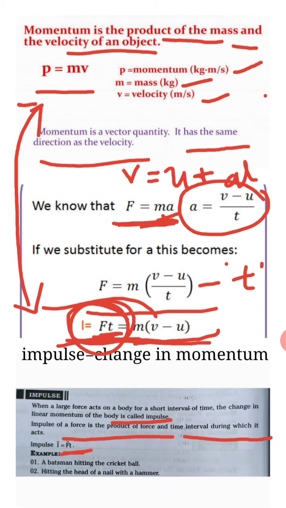Examples of impulse are a batsman hitting a cricket ball and hitting the head of a nail with a hammer. Hitting the head of the nail with a hammer, you are applying a large force acting on a body for a short interval of time. Hitting a cricket ball is another example. You are applying a large force on the ball for a short interval of time, so this will change the linear momentum of the body. This is what we call impulse. Clear?